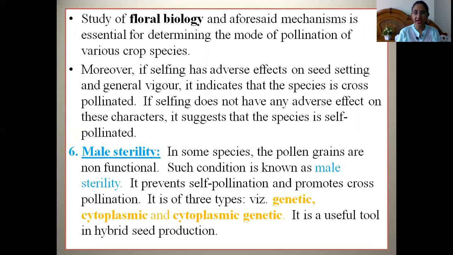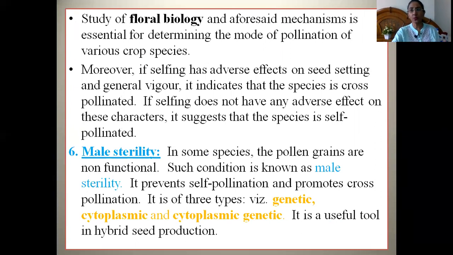Such condition is known as male sterility. It prevents self-pollination and promotes cross-pollination. It can be of three types. First is genetic male sterility, second is cytoplasmic male sterility, and third is cytoplasmic genetic male sterility.